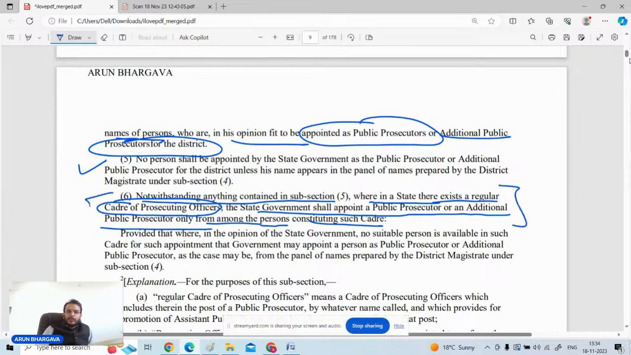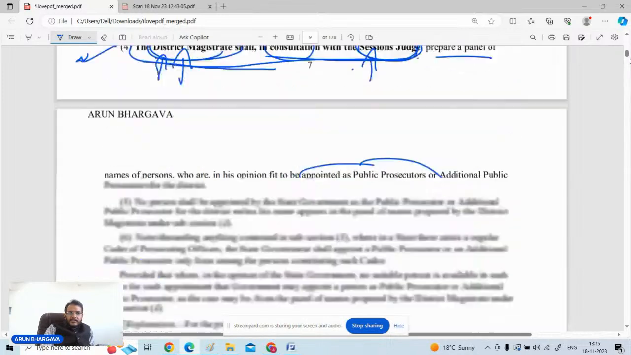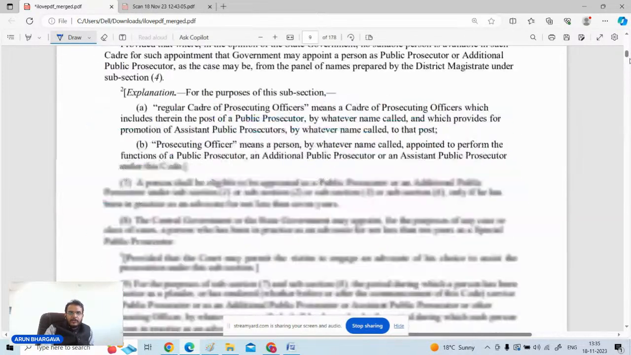So, as you people know, in different states, exams are there for assistant district attorneys or assistant law officers, etc. If there is a regular cadre for the appointment of prosecutors or additional public prosecutors, then that cadre is to be followed. But if there is no such cadre, who is going to prepare a panel? That is the district magistrate along with the session judge. So these are the basic things you people have to understand with respect to section number 24.